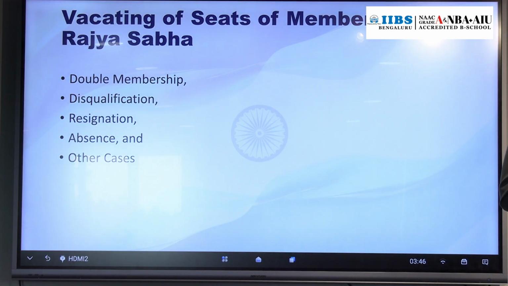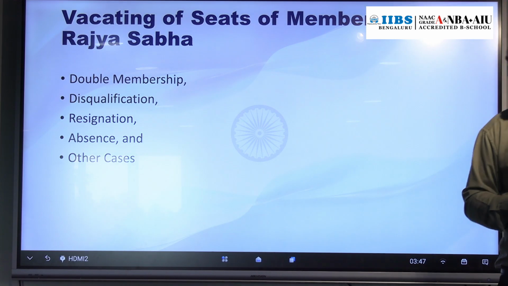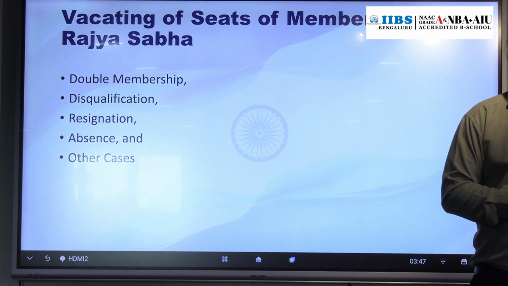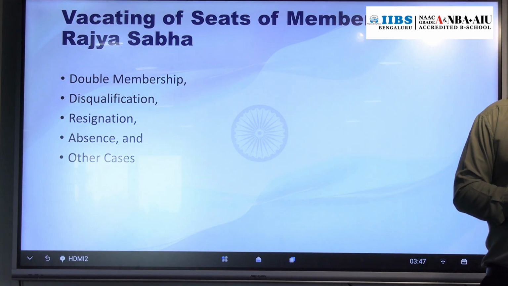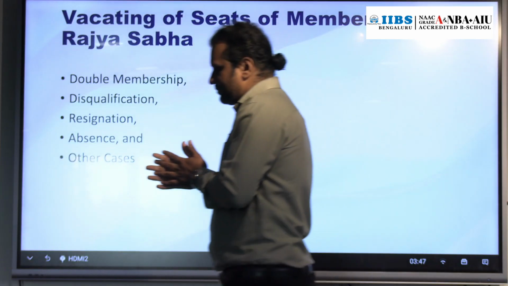It is not mentioned in the Constitution, and such a case has not come up till now. Generally they won't do it actually. The reality is, once a person is elected as a member of Rajya Sabha, the oath and affirmation happens immediately.